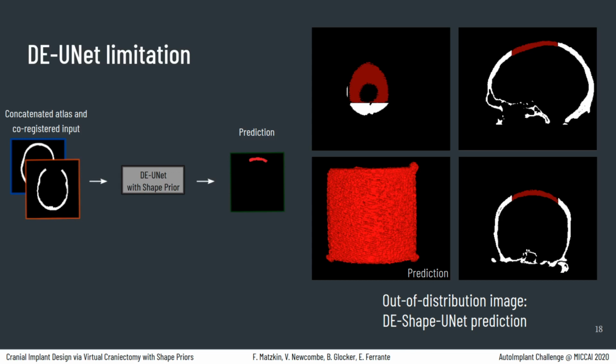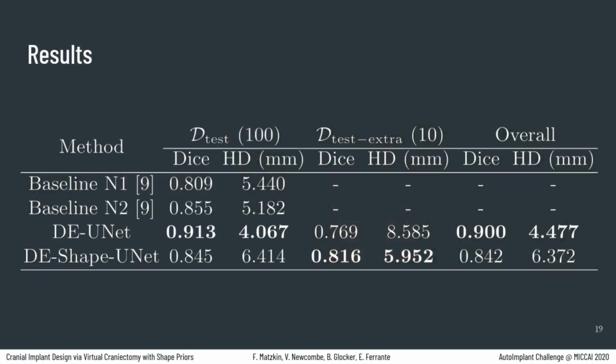We reported the dice coefficient and Hausdorff distance measured in test images, the additional 10 images, and the whole test dataset. Here we can observe how direct estimation shape unit works better for the out-of-distribution cases, while direct estimation unit outperforms the other model in the regular test set. Since the whole test dataset is composed of only 10 images from the out-of-distribution dataset, the direct estimation model shows better performance in the overall comparison. Moreover, direct estimation unit outperforms the two baseline models reported by the organizers.